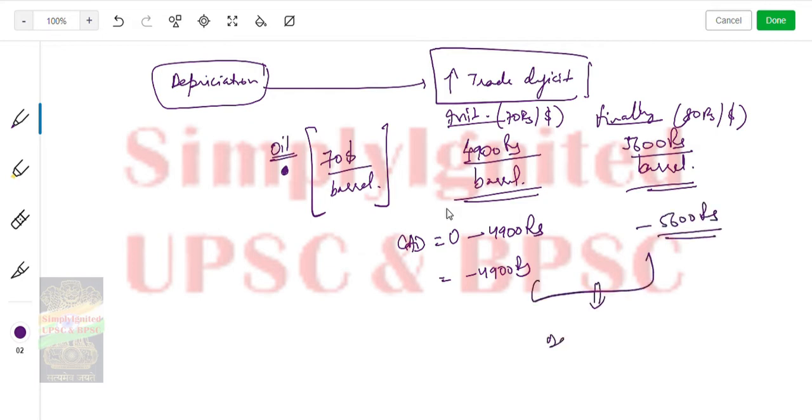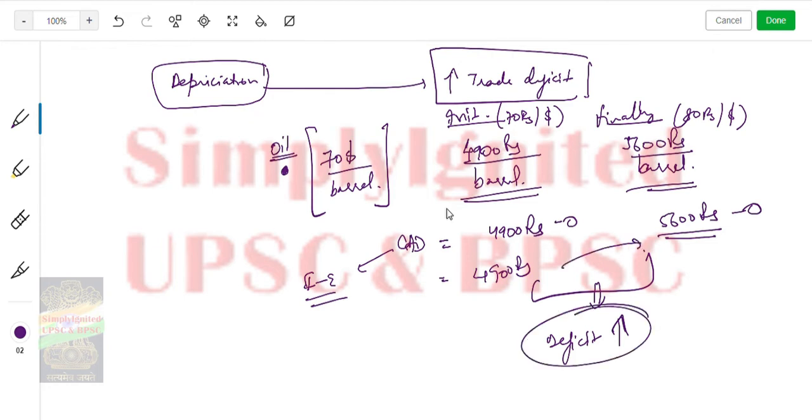So the deficit has increased. The current account deficit should be written as import minus export, because I am talking about the deficit. So it is 4900, and this is 5600. So you see, the current account deficit has increased from 4900 to 5600. This is what happens. So depreciation leads to trade deficit.